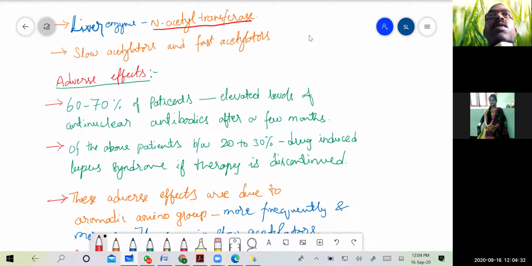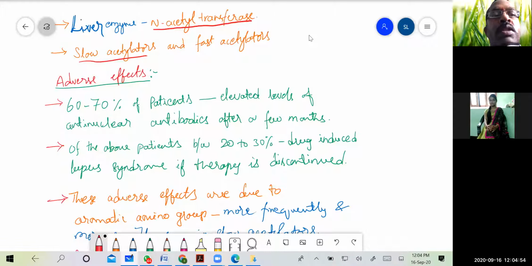As we know, there is variation in the acetylation process, that is, in the presence of N-acetyl transferase enzyme in different groups of people. If this enzyme is present in less quantities, then we call them slow acetylators.